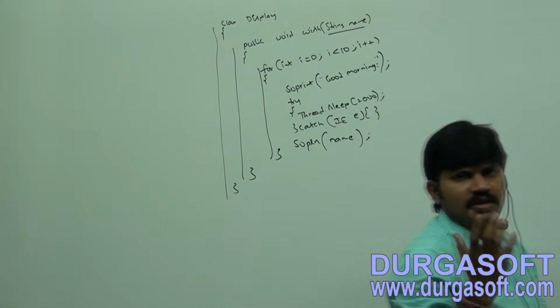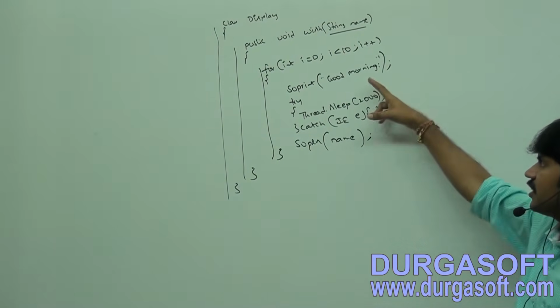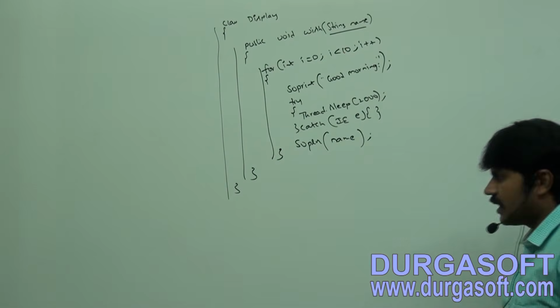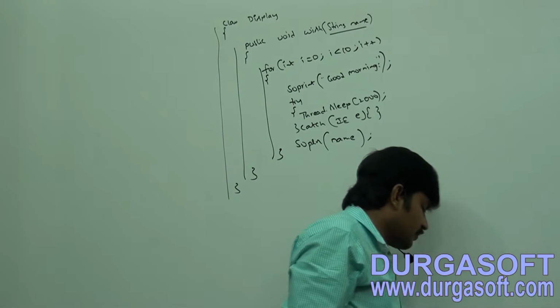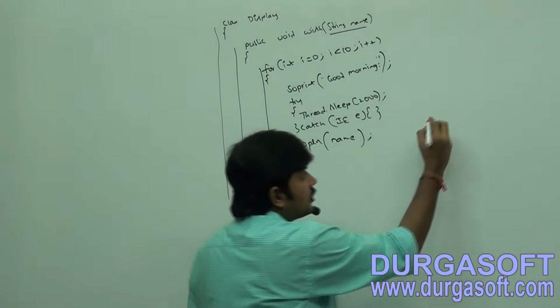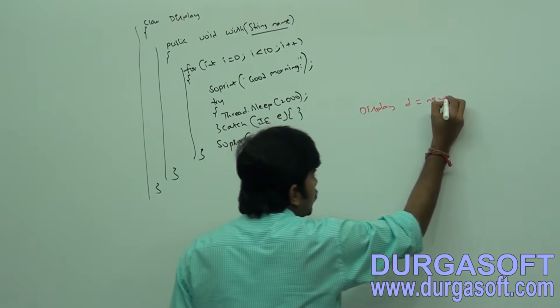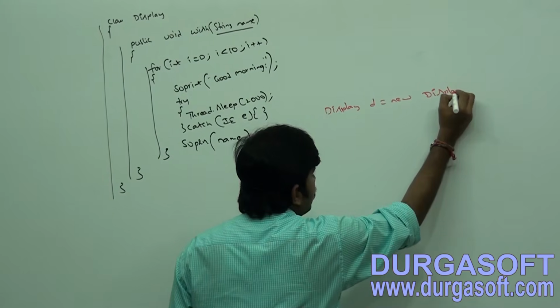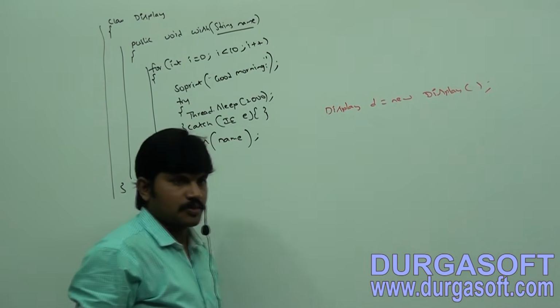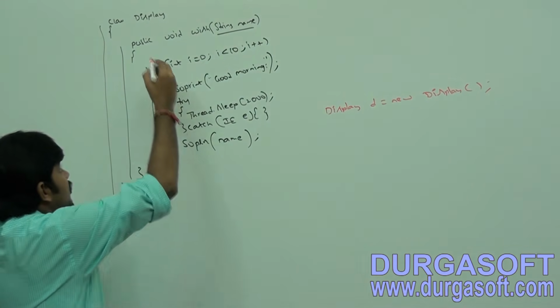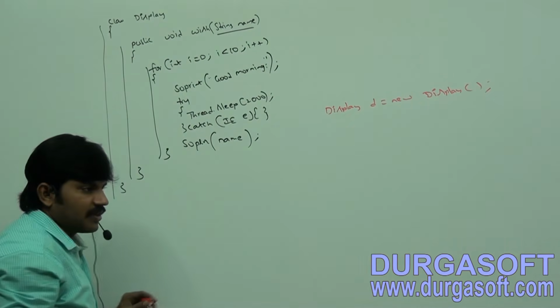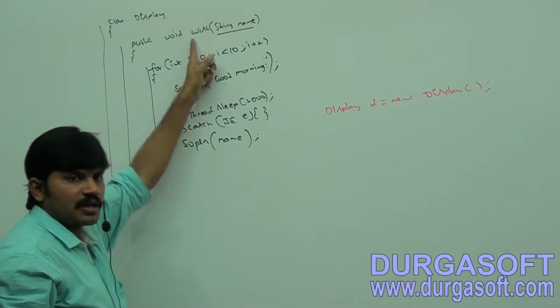This is a simple wish method. How many times is the for loop going to execute? 10 times. Now observe, here I am taking Display d = new Display(). I am creating a Display object, because this method is an instance method. How can you call an instance method?